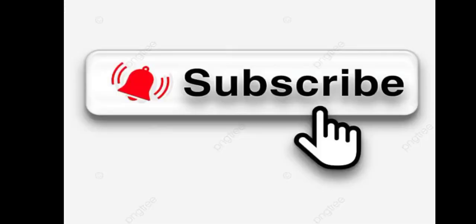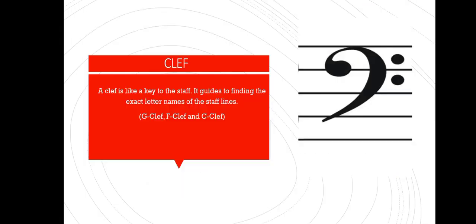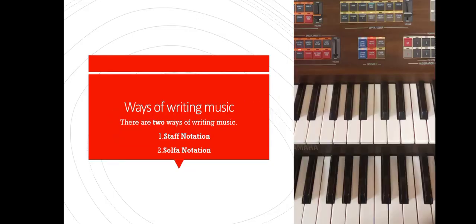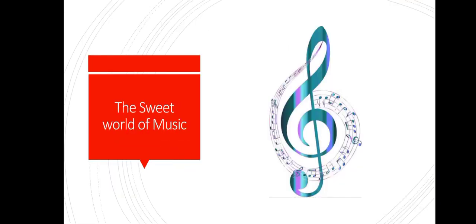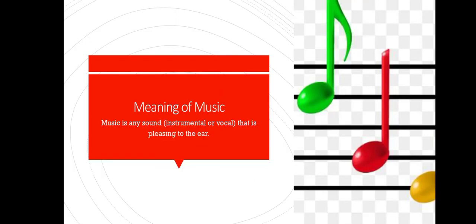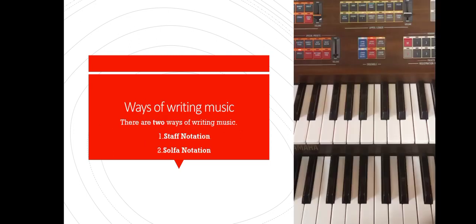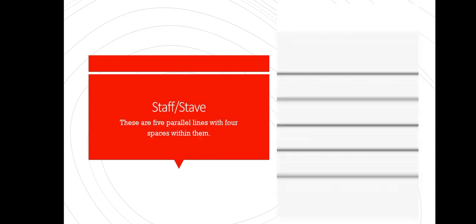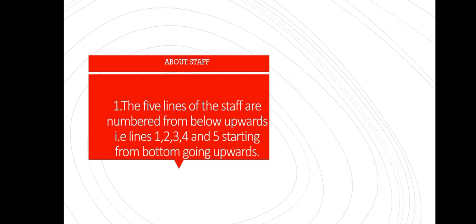So I would like to show you something that I have already shown you, so I want to go through this again. We're going to say that music is any sound that's pleasing to your ear, and there are two ways of writing music, that is staff notation and solfa notation. We are only looking at staff notation in this case. There's something called a staff. A staff is just 5 parallel lines with 4 spaces within them.